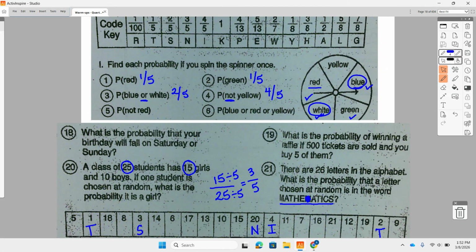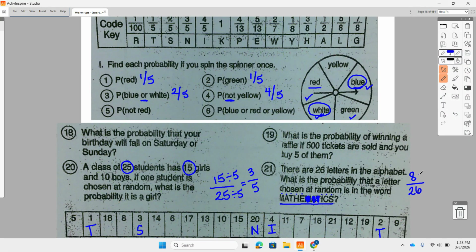Same thing, I see 2 A's, right? 2 T's. Let's see, and I think that might be all of our double counts. So M-A-T-H-E-I-C and S. That's 1, 2, 3, 4, 5, 6, 7, 8. So 8 letters, unique letters out of 26.